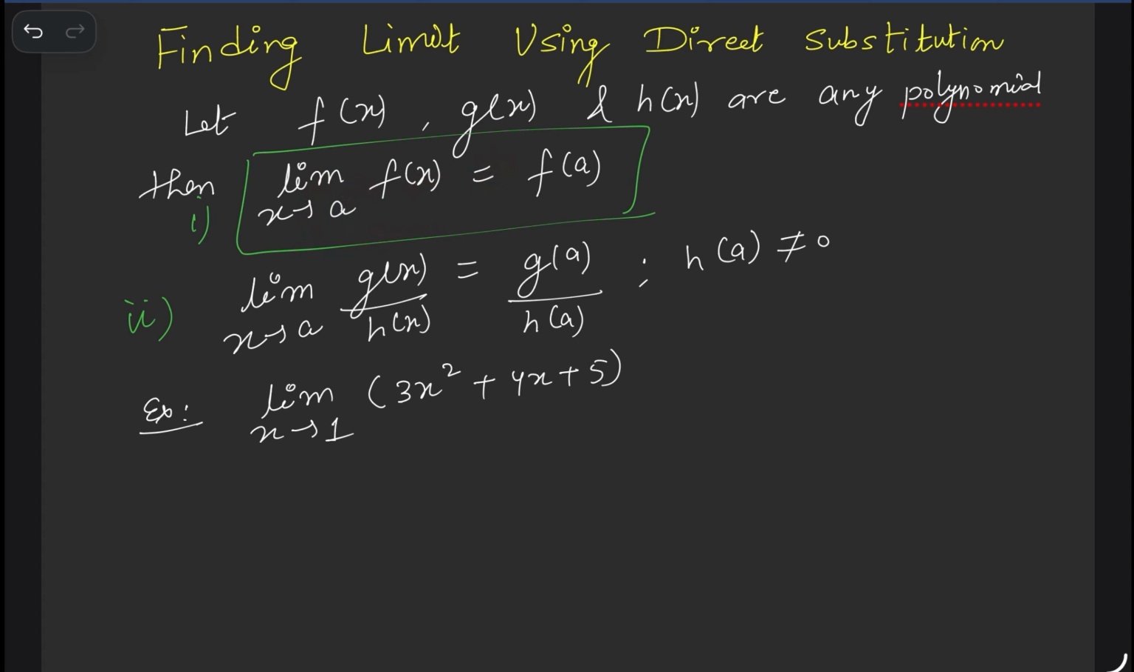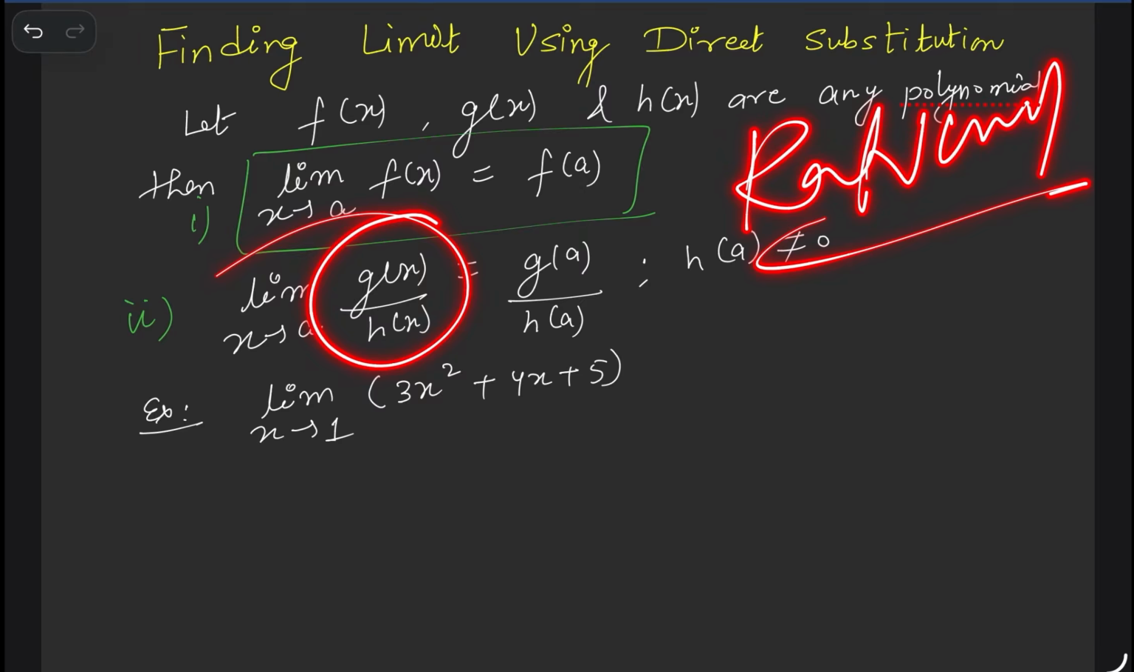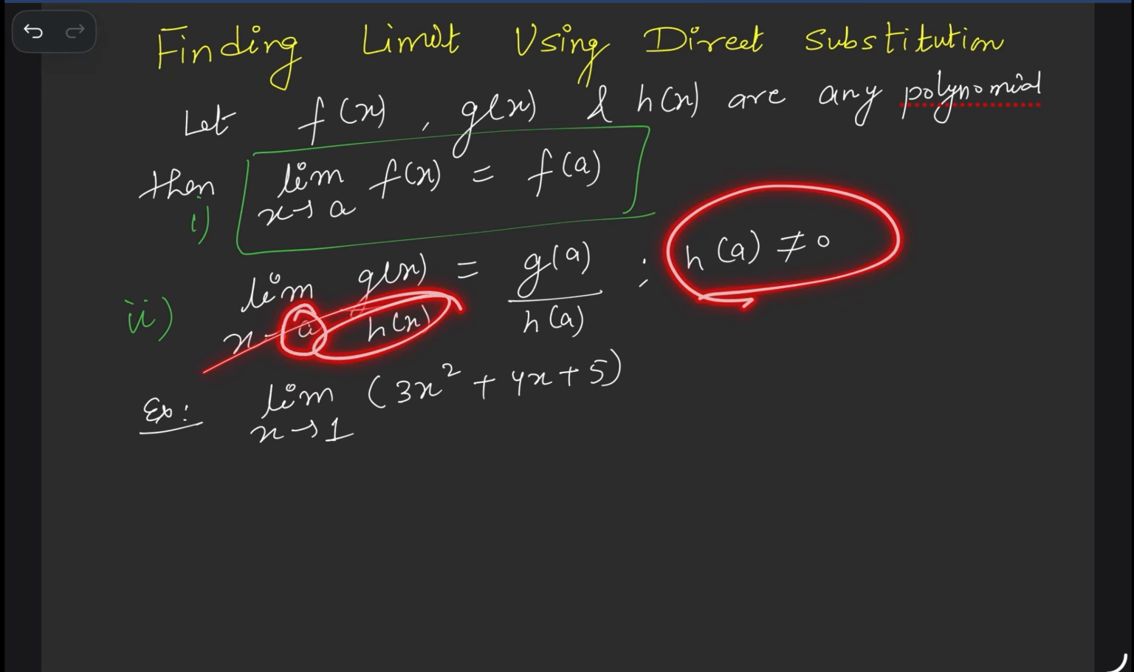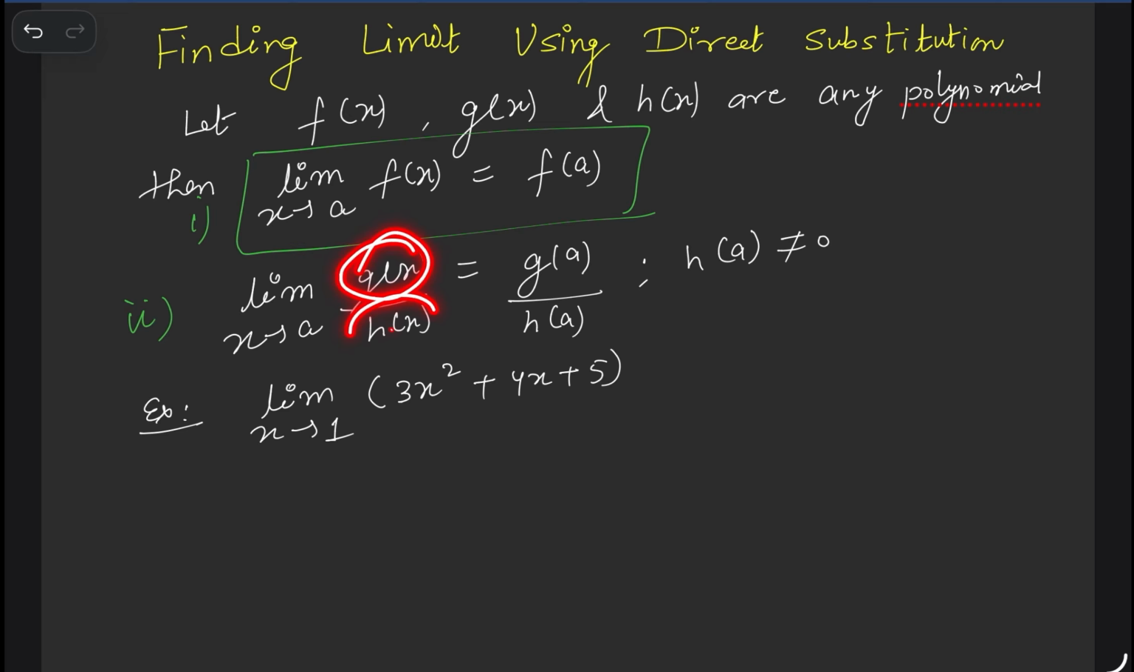Or a rational function, which means a ratio of polynomials: a polynomial in the numerator and a polynomial in the denominator, and h(a) should be non-zero. This means at the point where you are finding the limit, the denominator should be non-zero, otherwise it is not defined. So if limit x tends to a of g(x) upon h(x), where g(x) is a polynomial, h(x) is a polynomial, and h(a) is non-zero, then just substitute a at the place of x, which means g(a) upon h(a) is the limit.